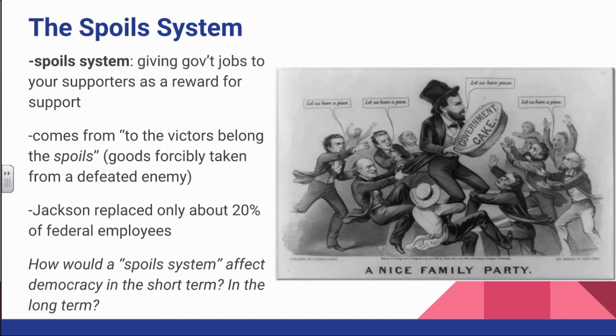Now, we're going to talk about the spoil system, and it's going to be associated with Jackson. In the beginning, he's very much going to be the one we associate it with. But you should know it's not as if he came in and immediately removed everybody from their appointed office. He only replaced about 20% of federal employees. The thing that makes us associate it with Jackson is that it was Jackson who was very open about it and said, this is not a bad thing. This is not me doing something that I shouldn't do and giving my supporters jobs. This is something that's good for democracy.